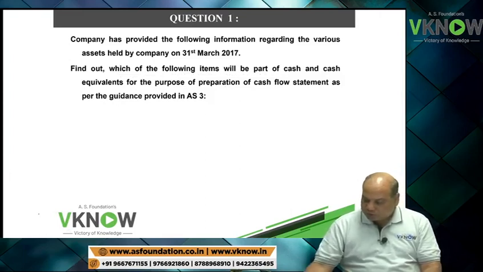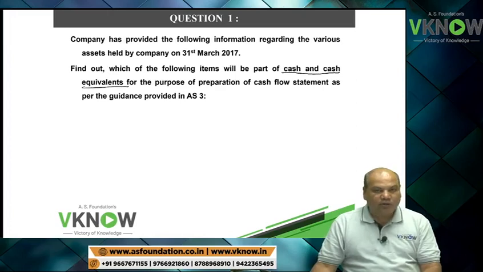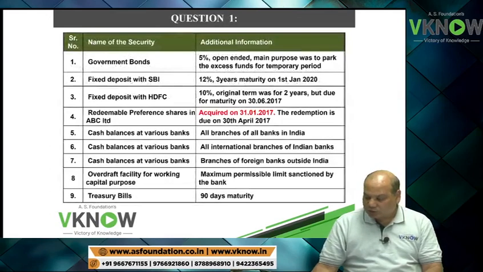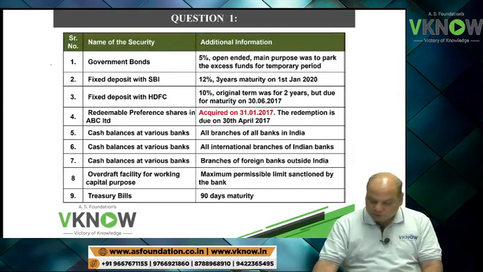So student will have to answer whether the given investments are cash and cash equivalent or not. So this is my question.